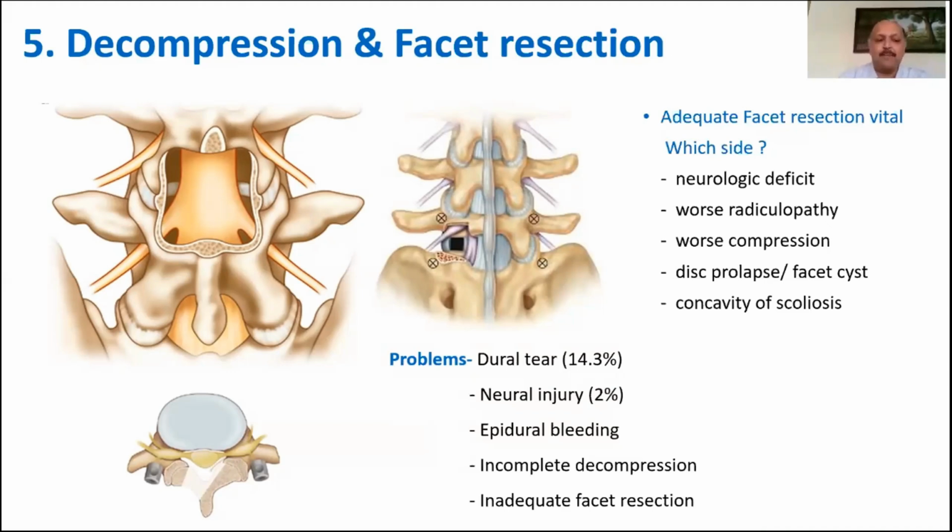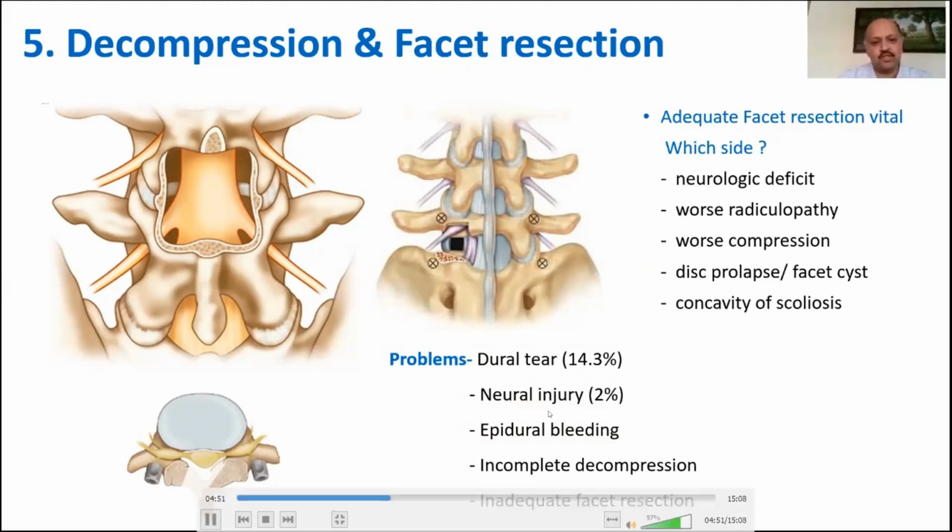Decompression can be done in the form of laminectomy, a hemilaminectomy, an interlaminar fenestration, or an under the roof decompression of the opposite side. Having decompressed, one now needs to knock off the facet joint in order to be able to access the disc space for the TLIF procedure. Which side should you resect the facet joint from? The side on which there is a significant neurologic deficit, the side with the worst radiculopathy, the worst compression, on which side there is a disc prolapse or a facet cyst, or in the concavity of a scoliosis.